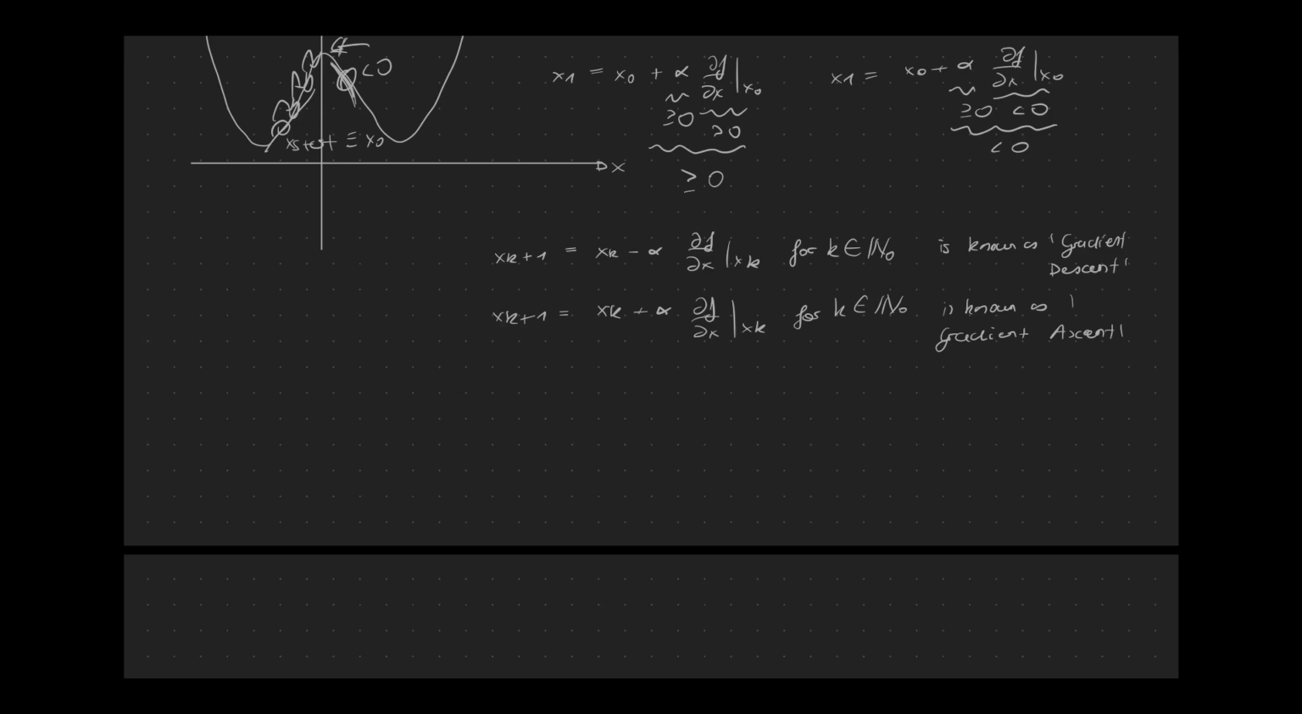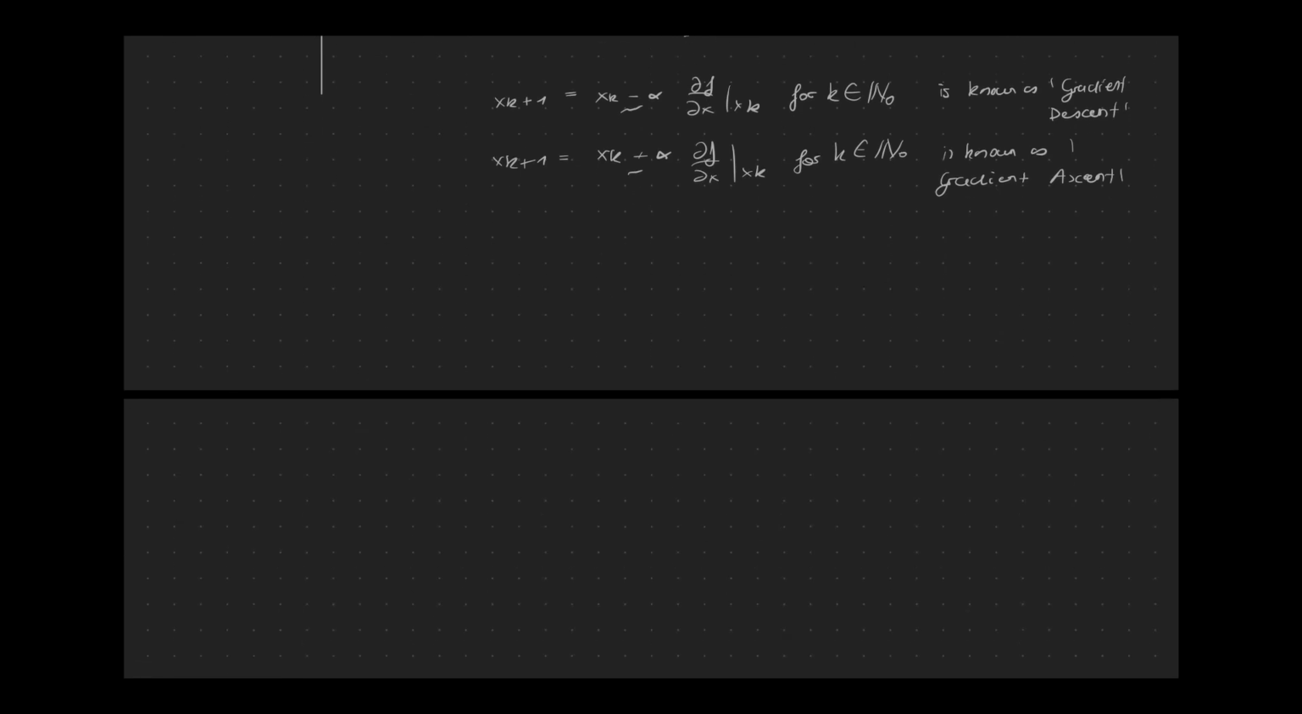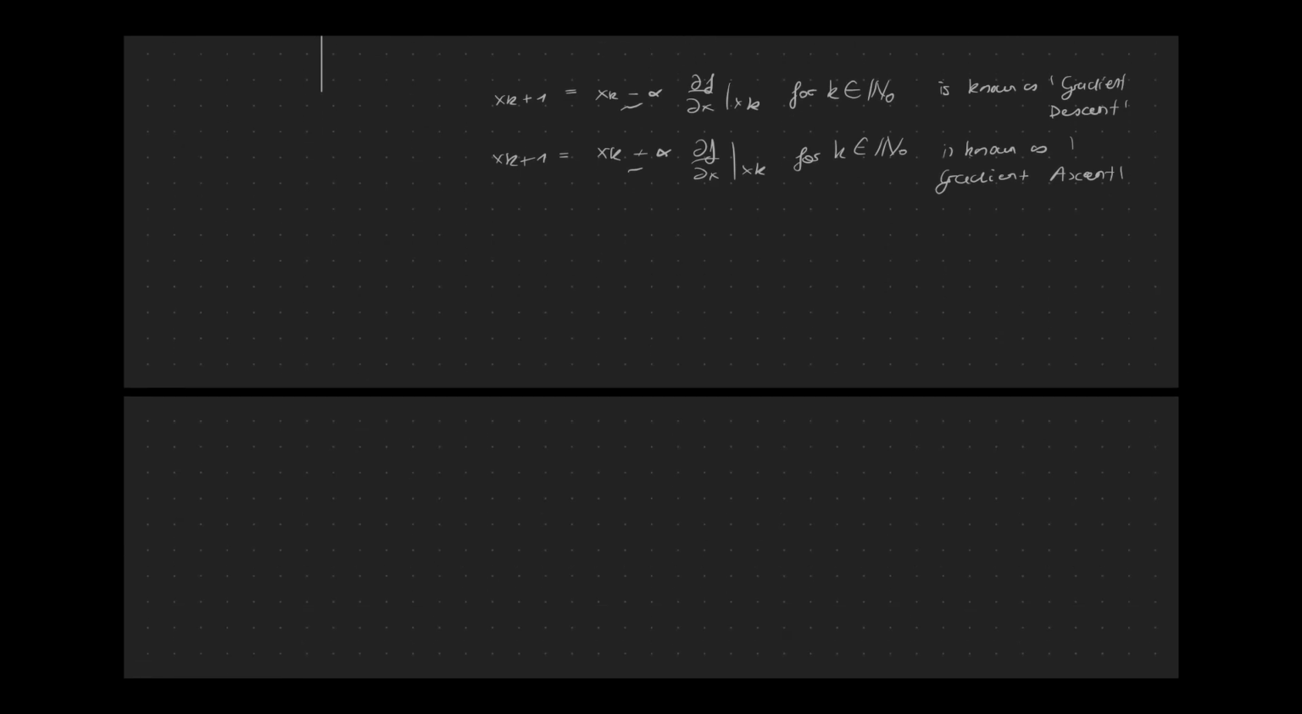And what do we notice when we compare both equations, both update rules with each other? So what we notice is the only difference is the sign, right? In one case we have a minus sign, in the other case we have a plus sign. Okay. How can we understand this change in sign in a different way?